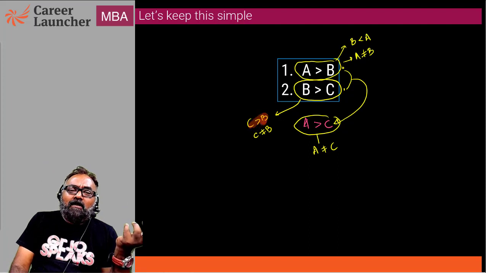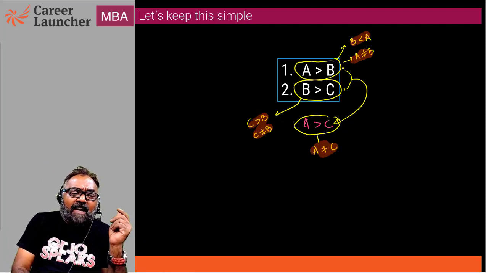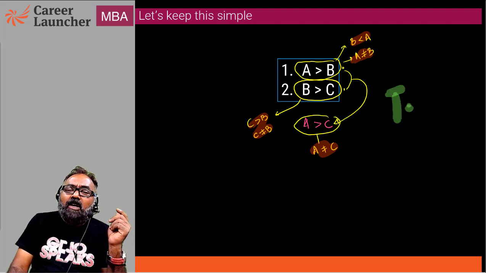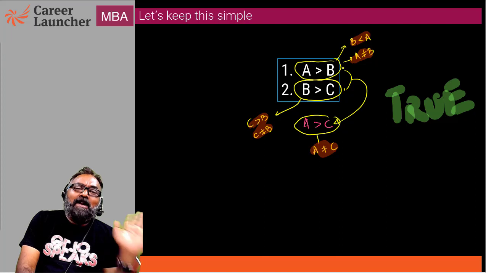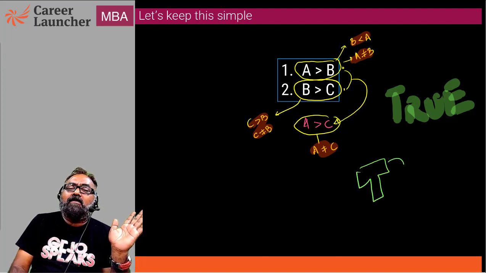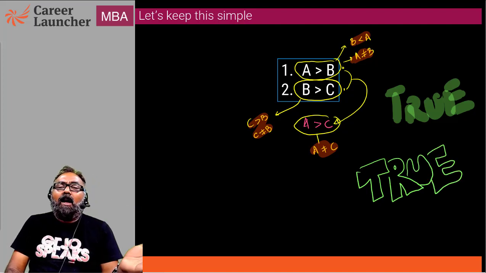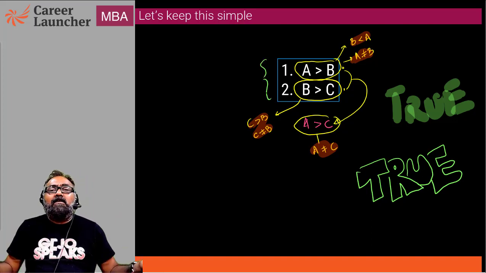What does that mean? It simply means that all these are statements which are true based on the information that is given here.